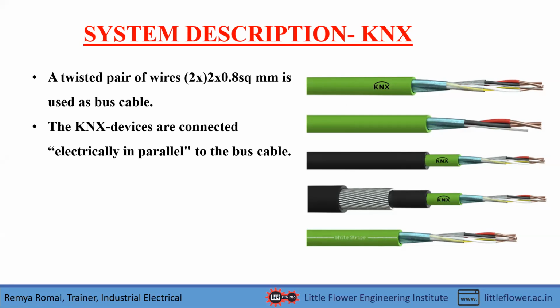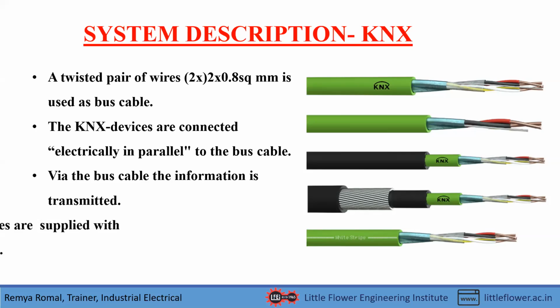The KNX devices are connected electrically in parallel to the bus cable. That means all the devices connected on the KNX system, or in the automation system, are connected in parallel to each other. With the help of the bus cable, the information is transmitted between the devices.